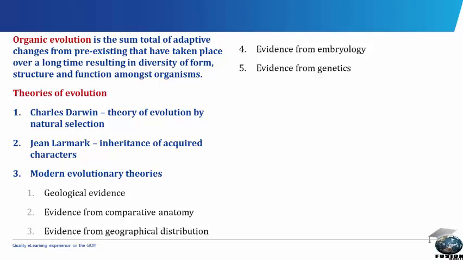Some adaptive features in some plants include, for the cactus: 1. There is a presence of thick stem or tissue to conserve water. 2. There is a presence of spines to ward off enemies and reduce transpiration. 3. There is absence of leaves to reduce transpiration. 4. There is a possession of greenish stem for photosynthesis.